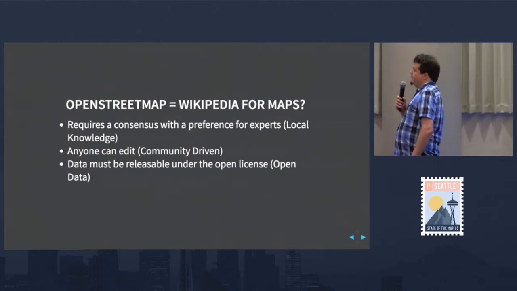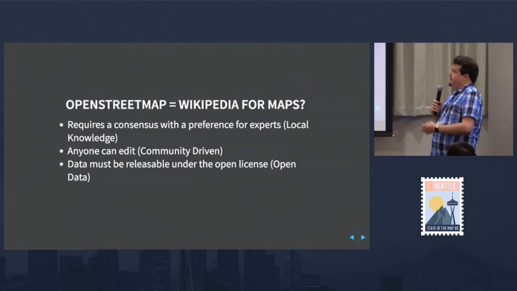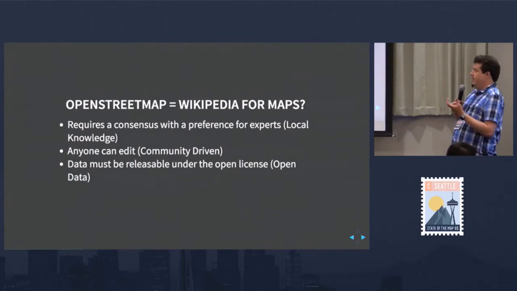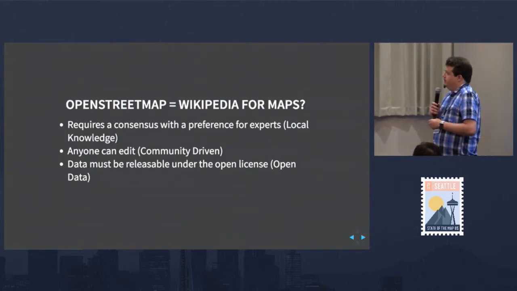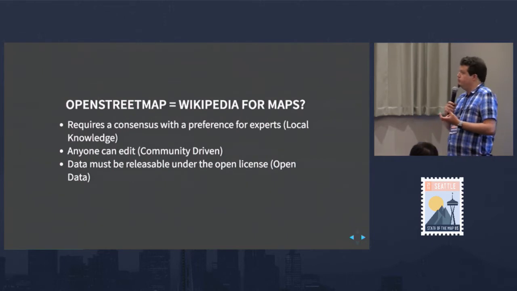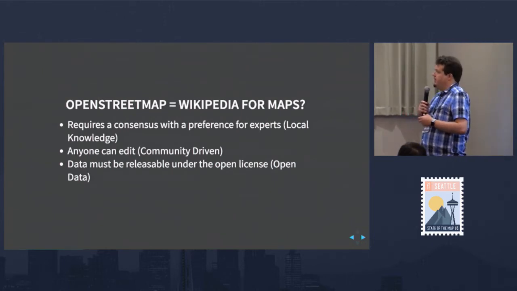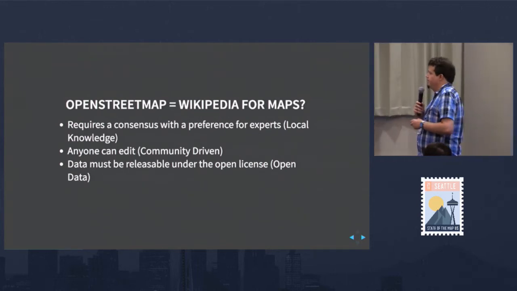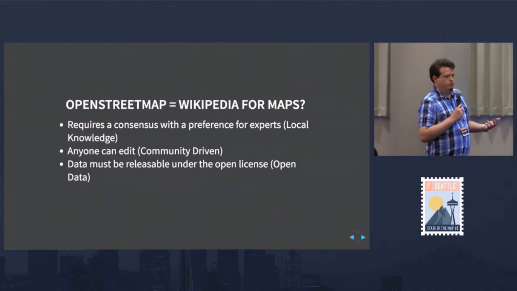So OpenStreetMap is Wikipedia for maps. I mean, that's how we explain it. And I think if we take the top 3 bullets off of the About page of OpenStreetMap, we can see how that lines up. It requires a consensus with sort of a preference for experts, that's the local knowledge. Anyone can edit, community-driven, and the data must be releasable under the open license that we use, the open data. So I think those are the 3 main things to keep in mind when we're talking about what belongs.